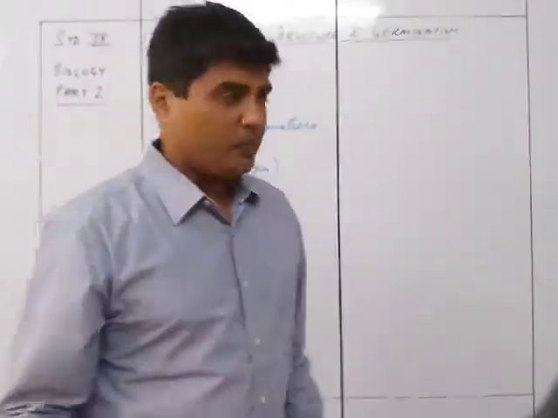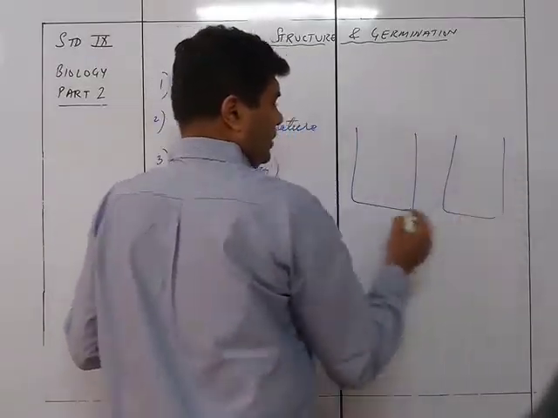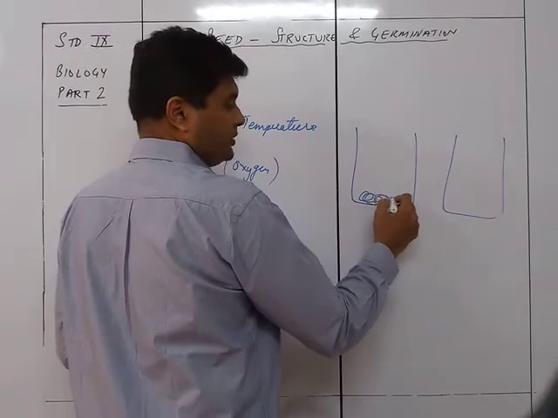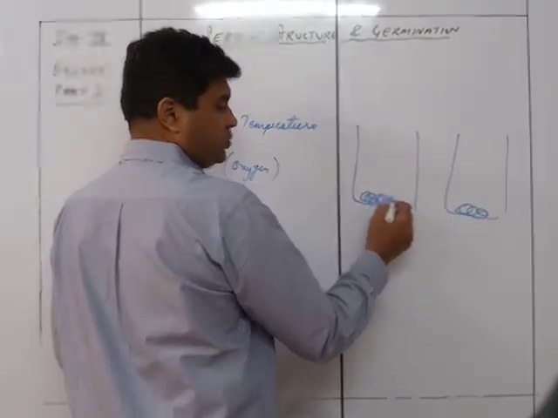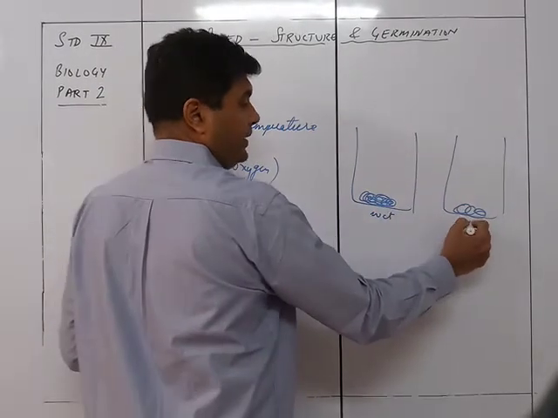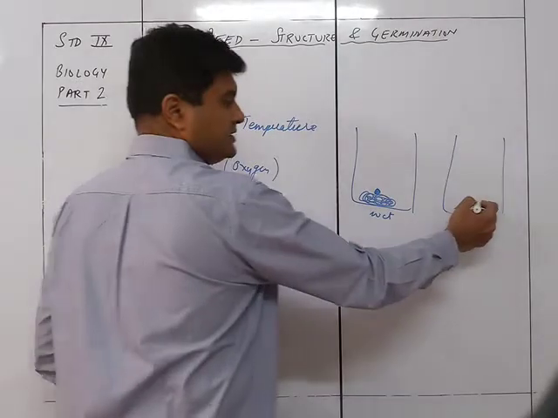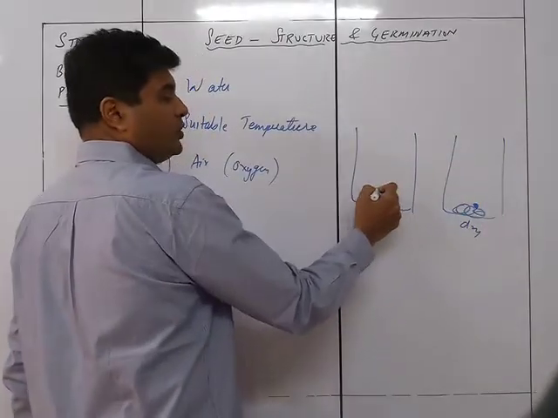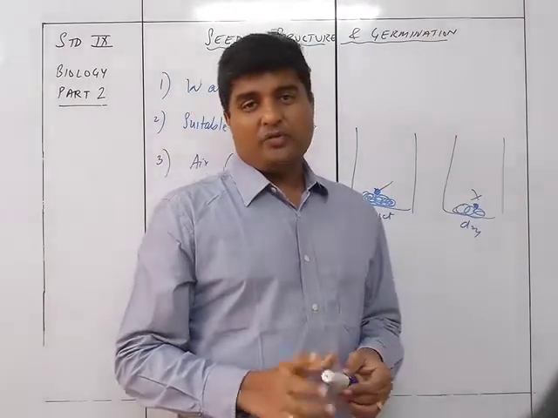We are just taking two beakers, one beaker over here, one beaker over here. We are taking some cotton wool over here, cotton here and cotton here. To this one you add water, so this is wet and this is dry. Now you put some seeds inside. If you put a seed inside over here and a seed inside over here, you will find that this one is going to germinate and this is not going to germinate, because water is required for germination.